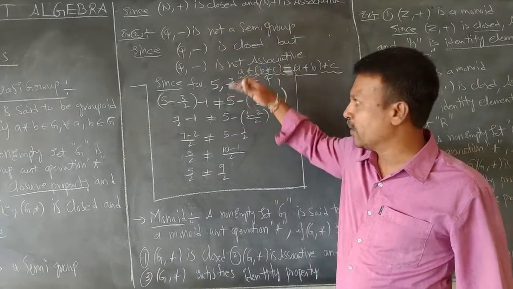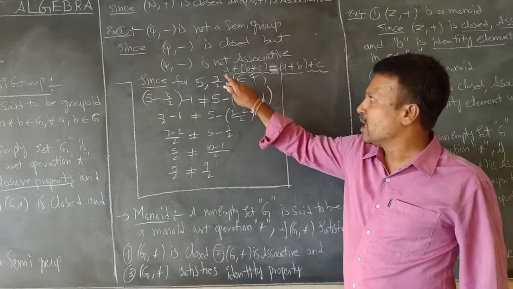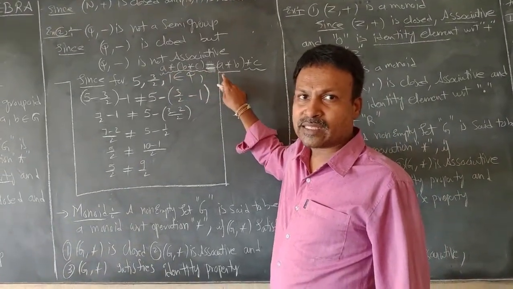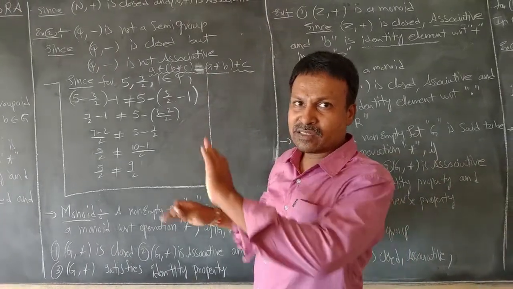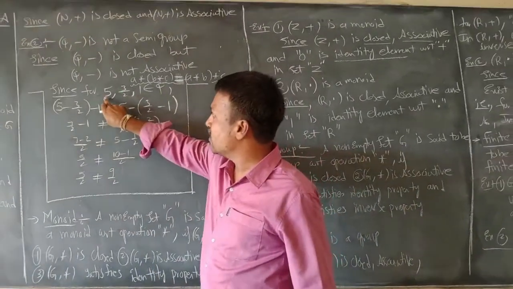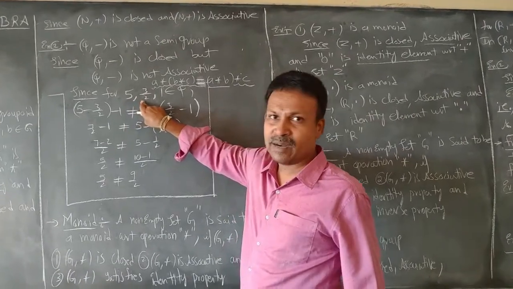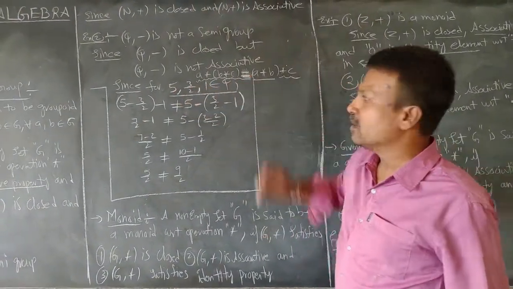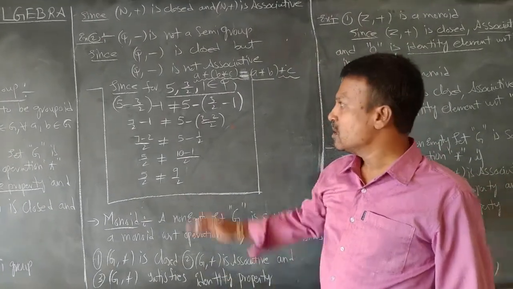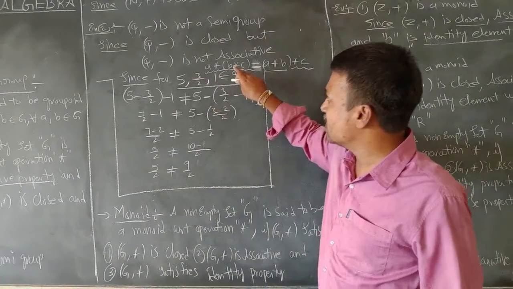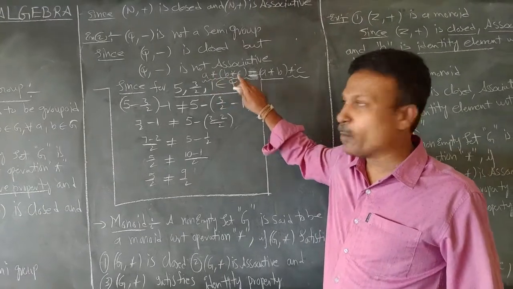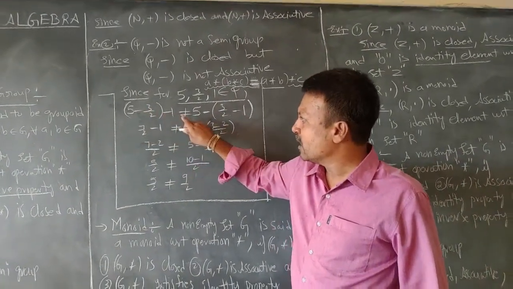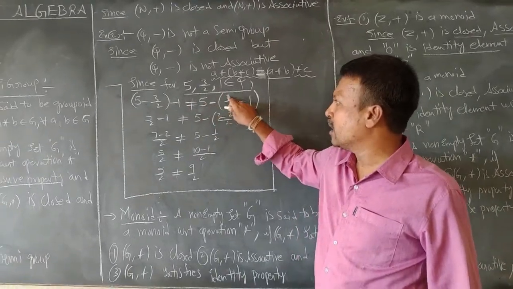Right. We know that the associative property is A star (B star C) equals (A star B) star C. Right. I have substituted these three elements: 5, the second element is 3 by 2, and 1. These three elements are in Q, that is in rational numbers. I have taken these elements and substituted them in the associative property. See here, (5 minus 3 by 2) minus 1 is not equal to 5 minus (3 by 2 minus 1).